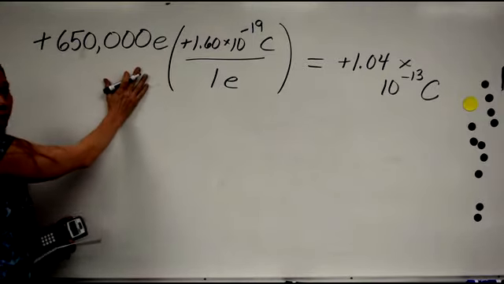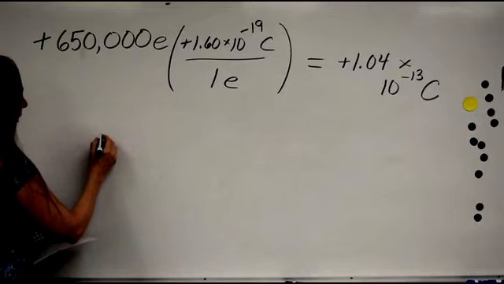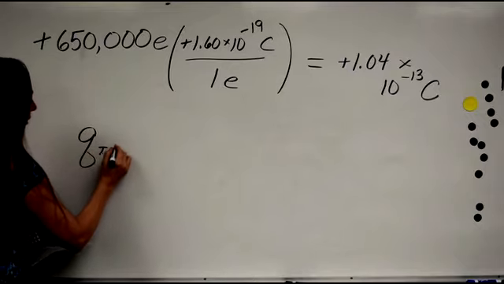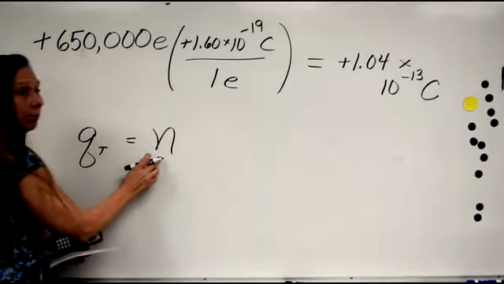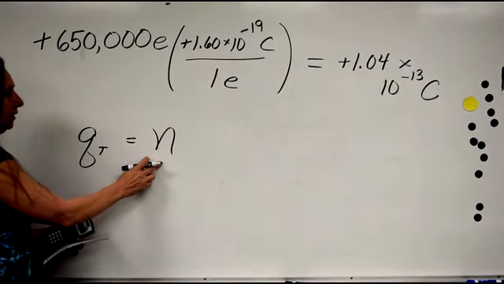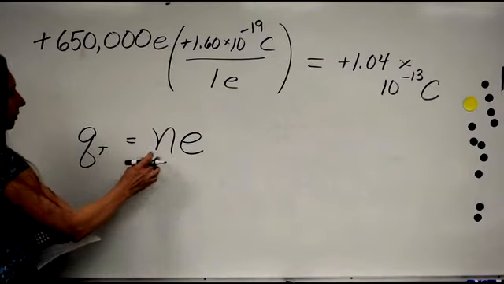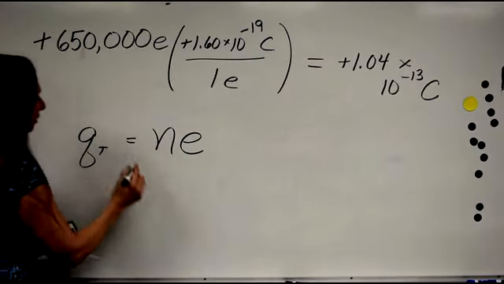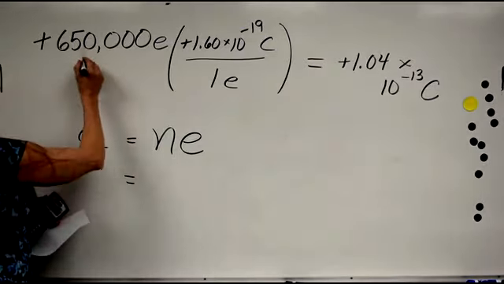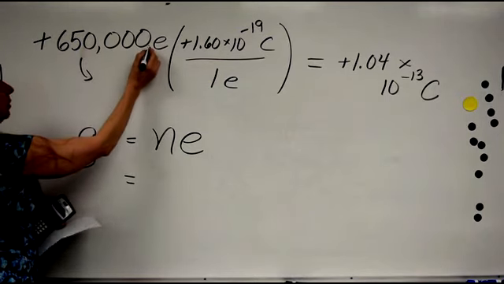Now let's do this the other way, the factor label method. Let's do the little equation. The total charge is equal to the number of electrons that were lost or gained times the elementary charge. The number of electrons lost or gained is 650,000. Why don't we convert that to scientific notation?